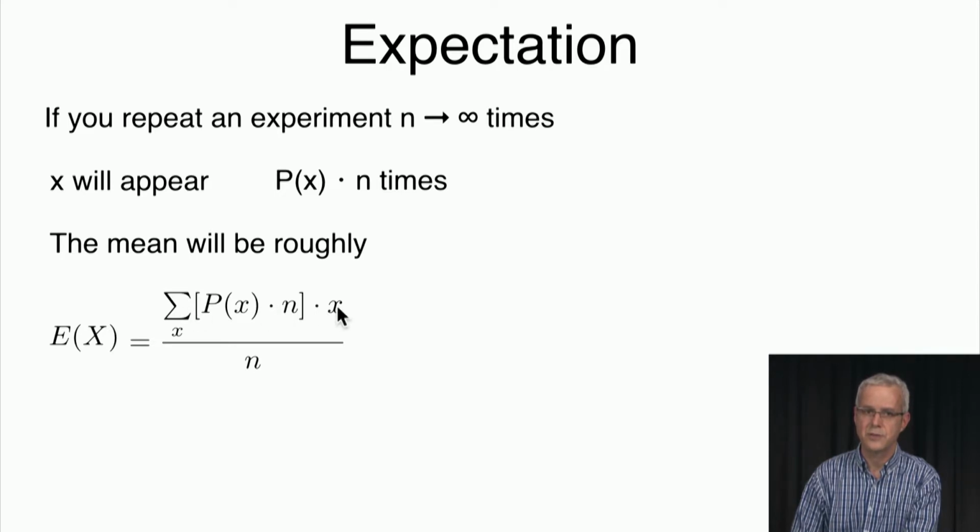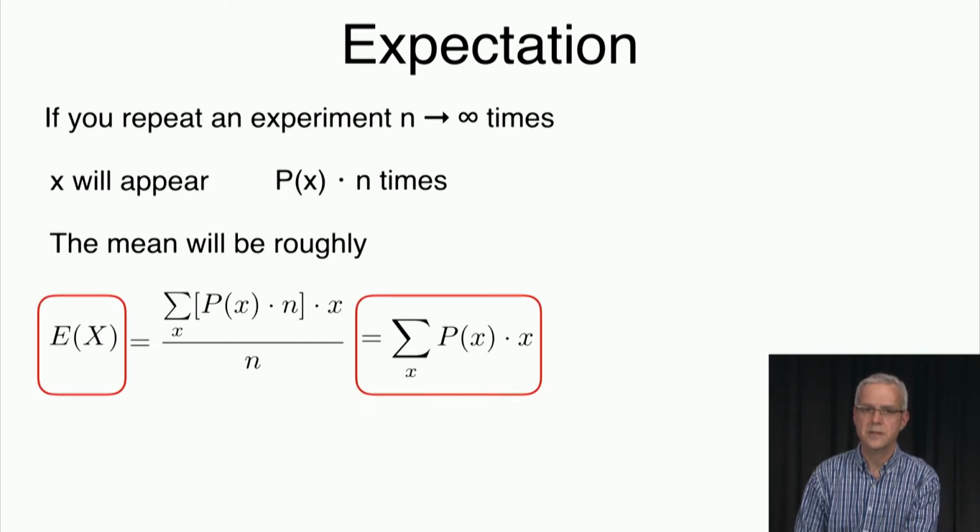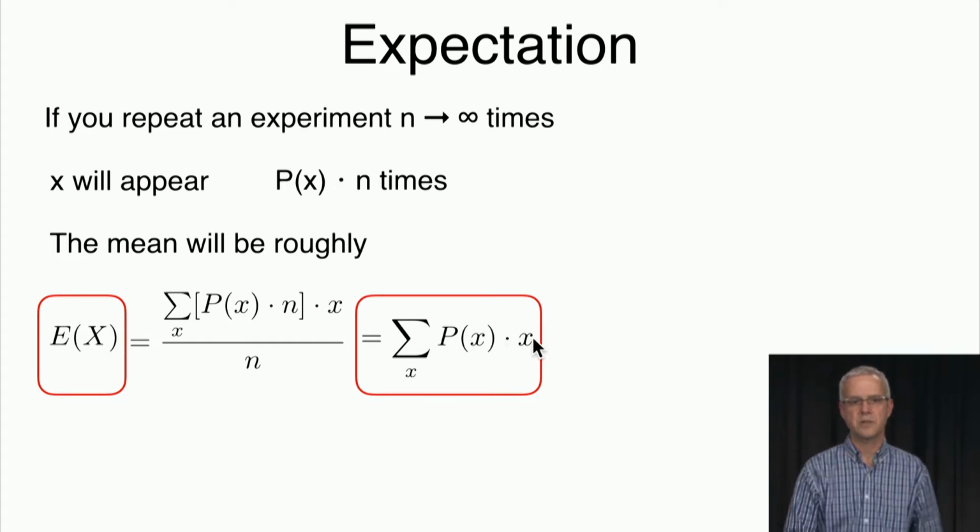We sum those values up, and then we divide by n, and the n cancels, so we get the summation of p of x times x, and that's what we define to be the expectation of x. So this is our definition of the expectation of x. It's just the summation of p of x times x.